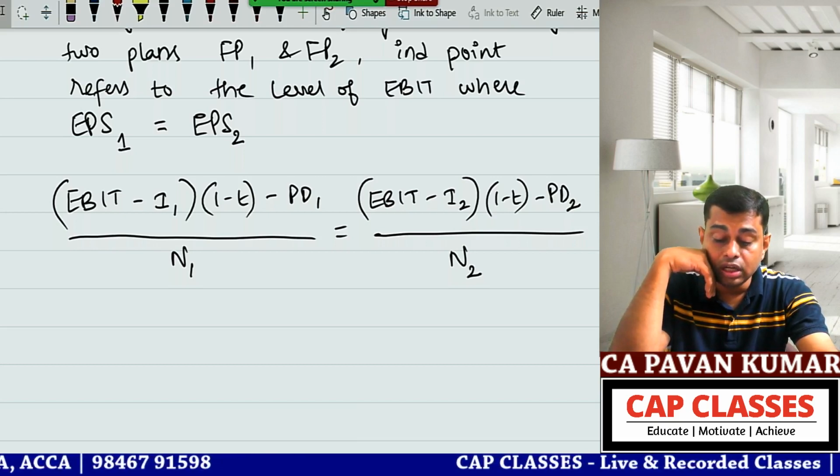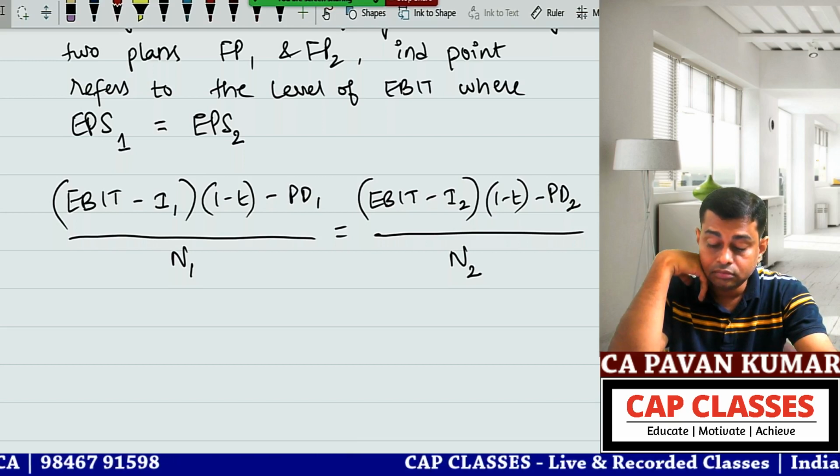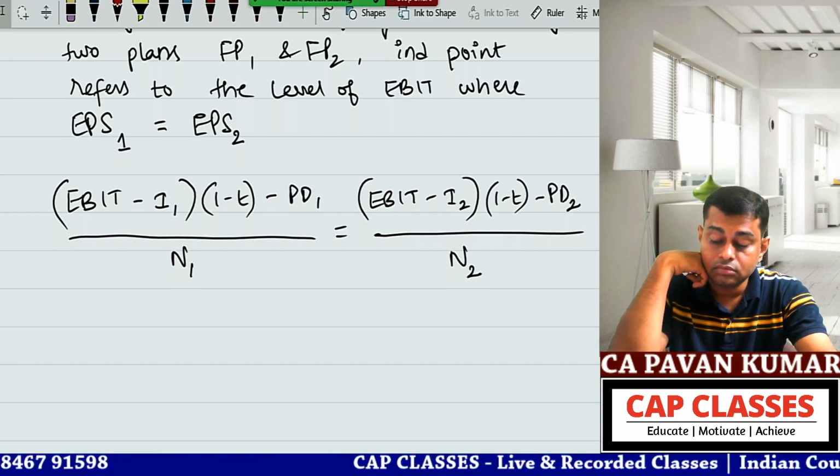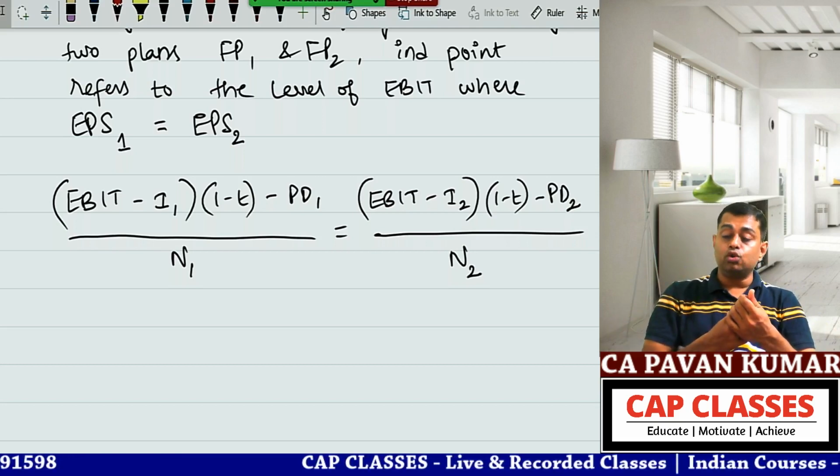N1 is equal to number of shares in plan 1. I2 is equal to interest as per plan 2.